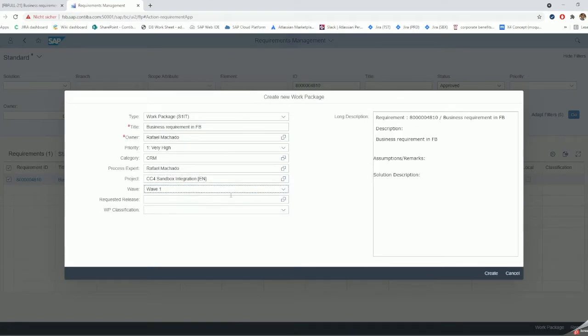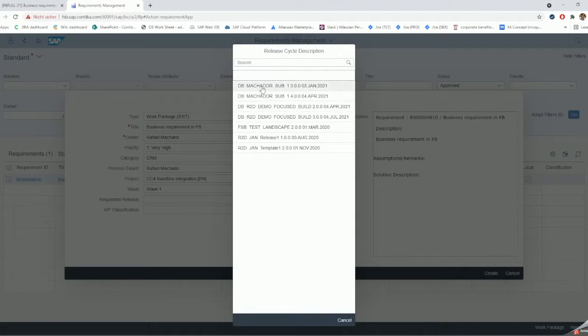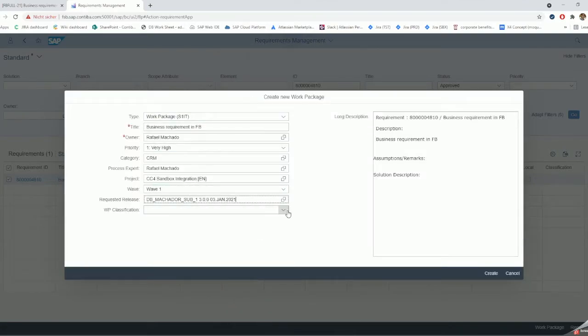Wave 1, we must choose a release. It could be any one. As soon as they are working, everything's fine. And I will define my work package as a gap. We have the text defined here: solution, assumption, assumption, assumption. And we can just give a number 001 and a number 001. And then this can be synchronized as well. And we click on create.